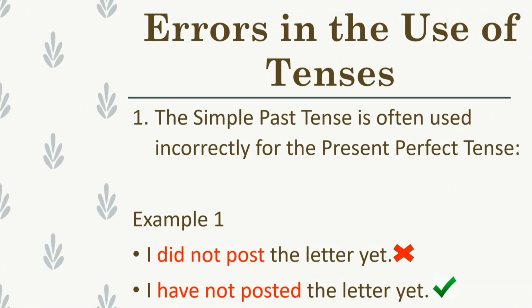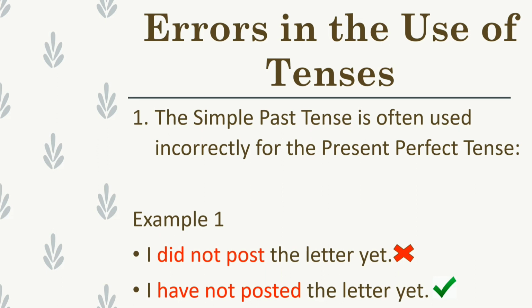Now students, we will discuss certain common errors in the use of tenses. The simple past tense is often used incorrectly for the present perfect tense. For example, I did not post the letter yet.